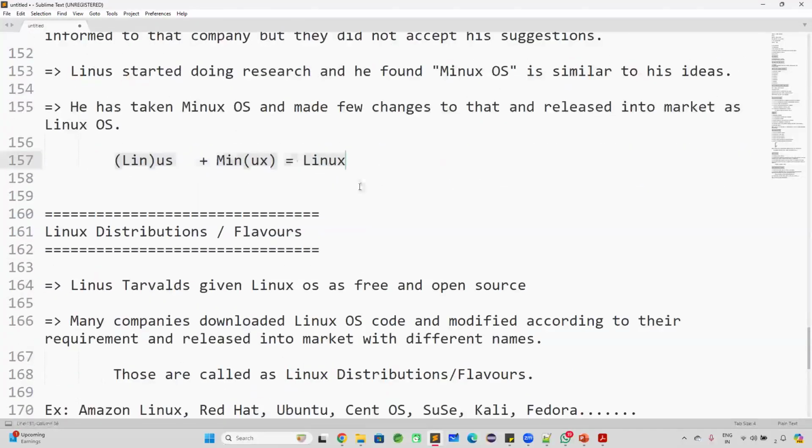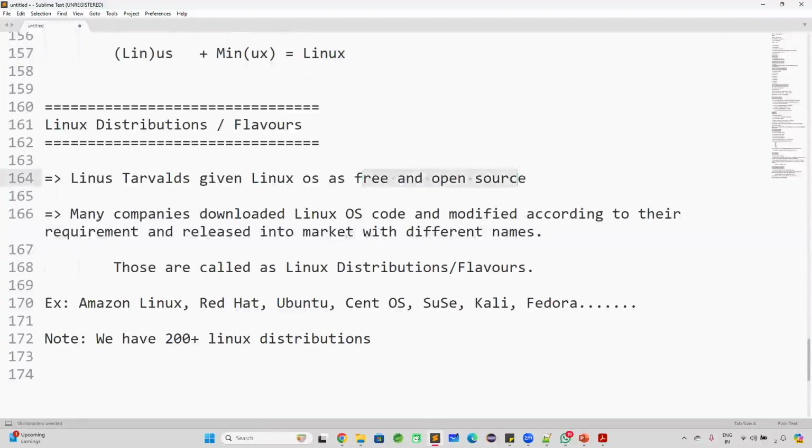Once he released Linux into the market for free of cost, so many companies downloaded it, modified it according to their requirements, and released it into the market with different names. The names they have given are called Linux distributions. So there are so many distributions available for Linux: Amazon Linux, Red Hat, Ubuntu, CentOS, SUSE, Kali, Fedora, etc.